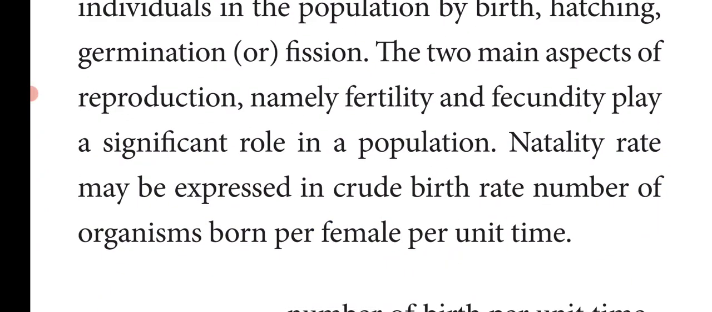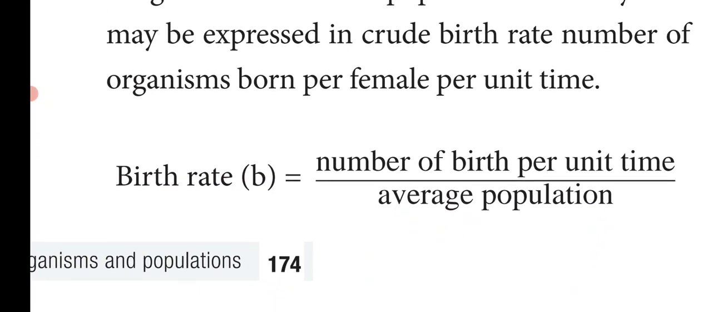The natality rate may be expressed as the crude birth rate, the number of organisms born per female per unit time. So how the natality rate or birth rate is expressed is the number of organisms born per female. So this is how the natality rate is calculated. Birth rate is equal to the number of births per unit time divided by the average population.